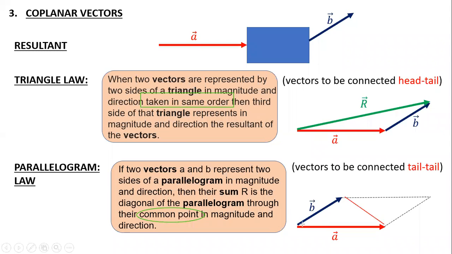This is also a diagonal, this is also a diagonal. But they specify the diagonal passing through the same common point, so I need to take this diagonal. That will be my final vector. Out of the two diagonals, I need to select the one passing through the same common point.